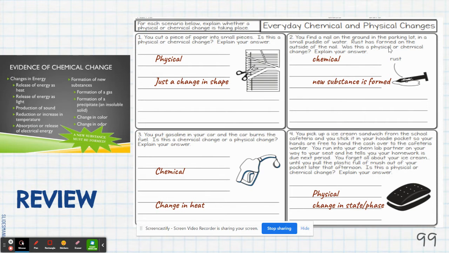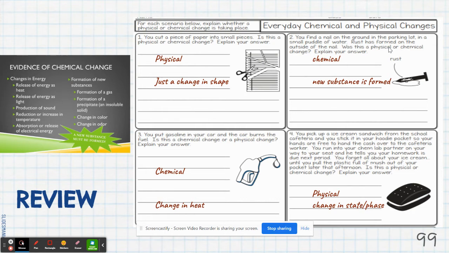Number 2, you find a nail on the ground in the parking lot in a puddle of water and it's rusted. That is an example of chemical change because rust is a new substance, and that's a type of evidence that a chemical change has occurred. 3, you put gasoline in your car and the car burns the fuel. That again is a chemical change because there's a change in heat.